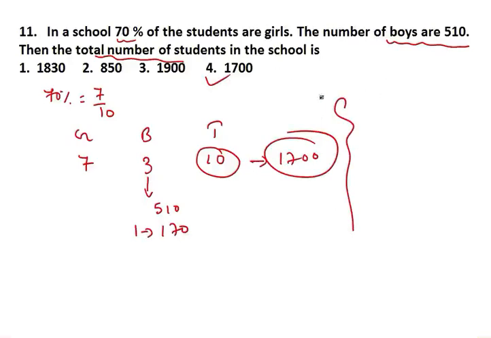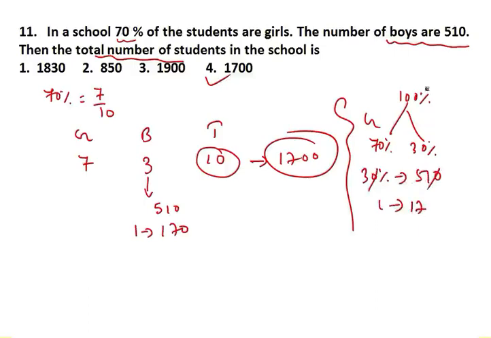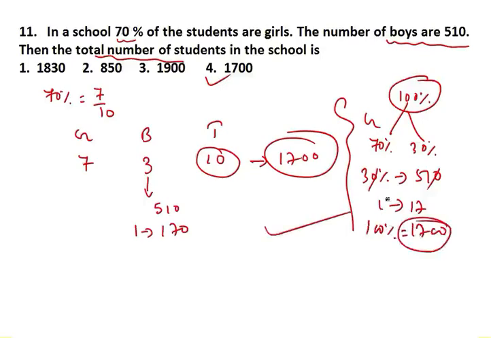This particular question you can deal with like this also. Suppose the total number of students is 100%. 70% are girls, then boys are 30%, and the boys' number is given. 30% represents 510. So 1% represents how much? 1% represents 17. So 100, it is asking about the total number, so 100% will represent 1700. This is very basic.